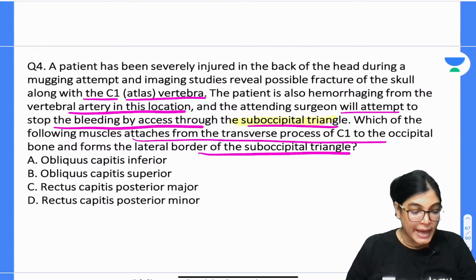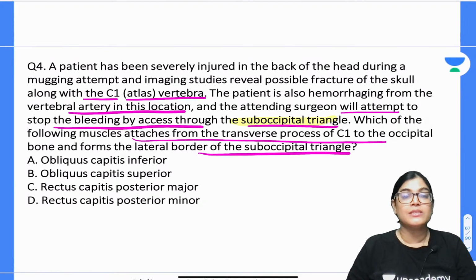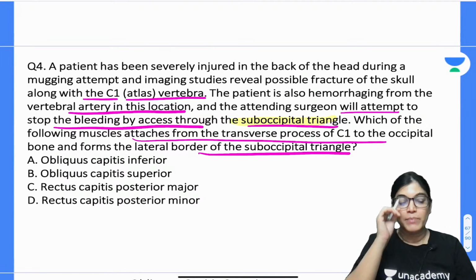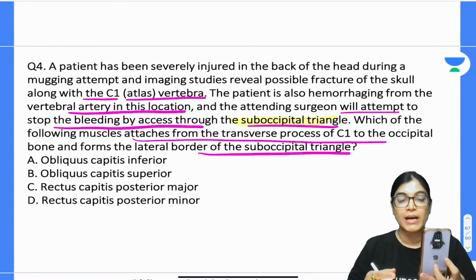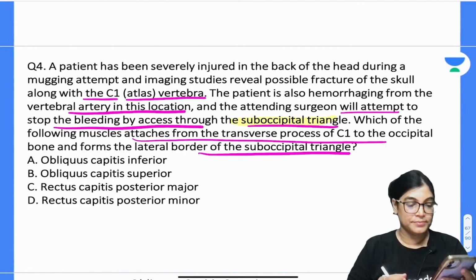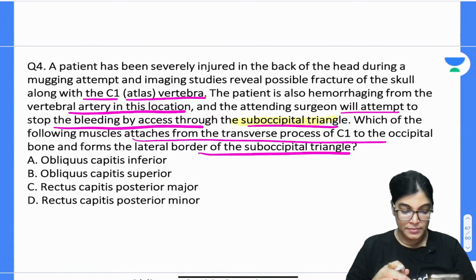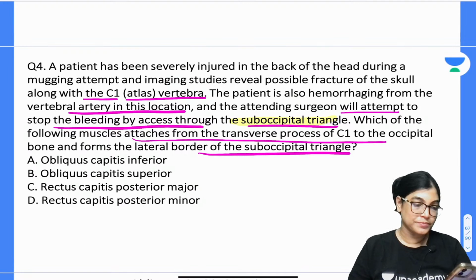Okay, so your time starts now. Please mark the correct answer, whether it is obliquus capitis superior, obliquus capitis inferior, rectus capitis posterior major, or rectus capitis posterior minor. The hint is already provided in the MCQ. So waiting for your answer. Mark the correct answer. Joseph has given the answer. What about others?